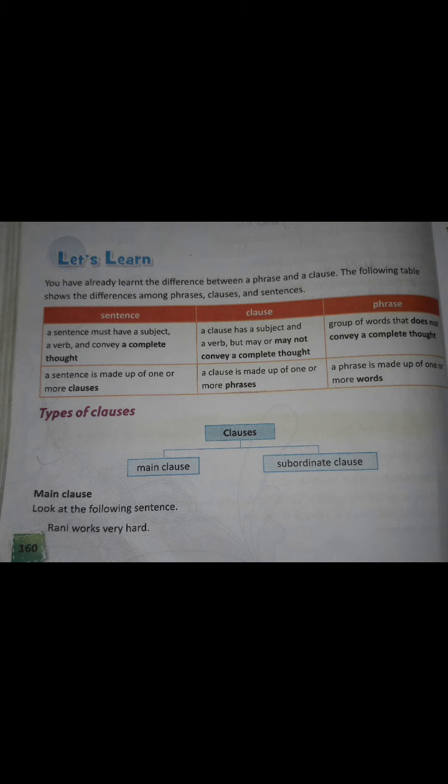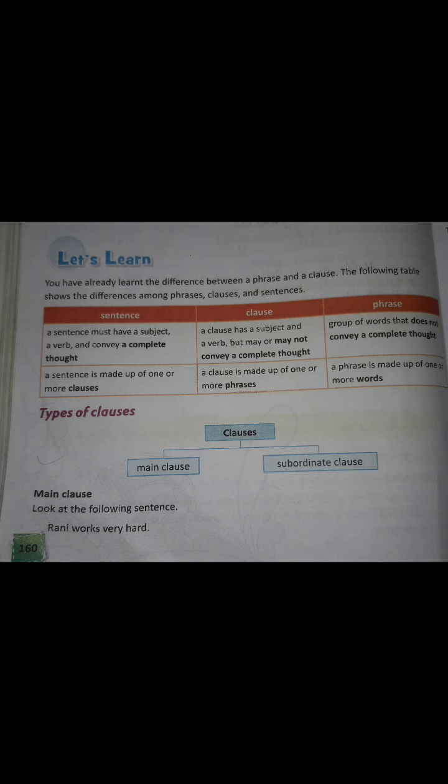You have already learned the difference between a phrase and a clause. The following table shows the differences among phrases, clauses, and sentences. A sentence must have a subject, a verb, and convey a complete thought. A sentence is made up of one or more clauses.